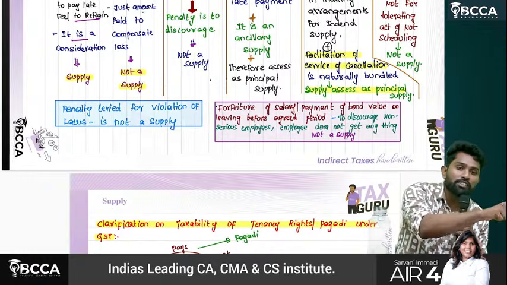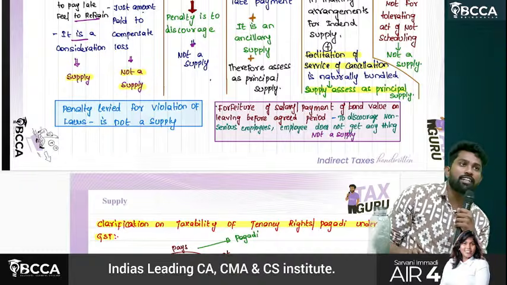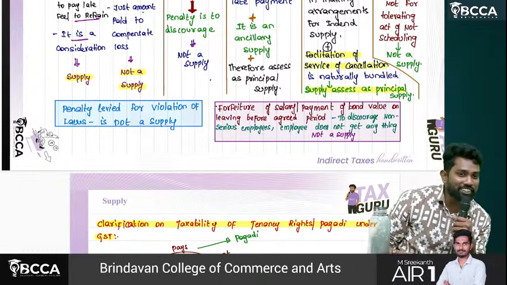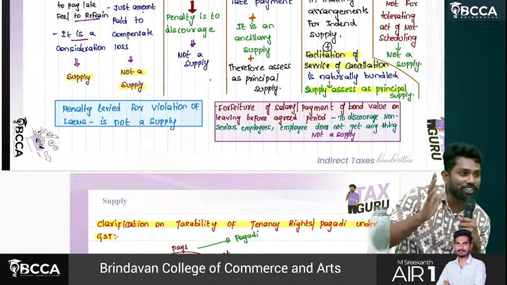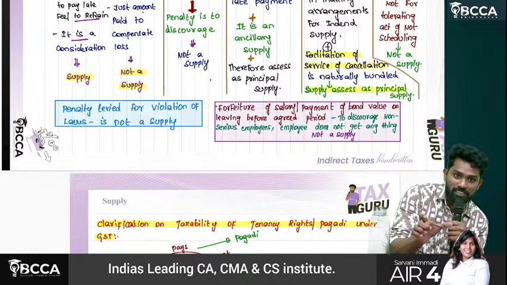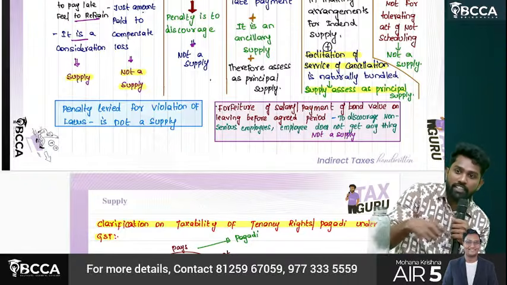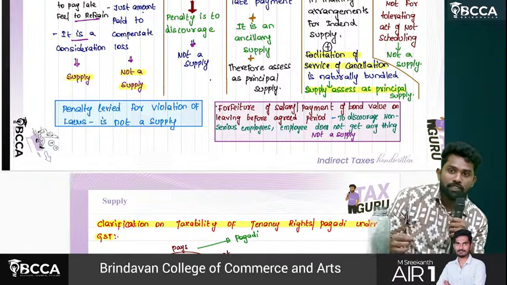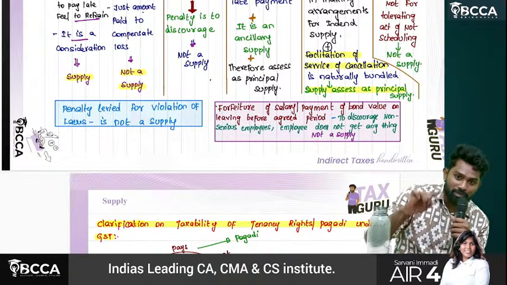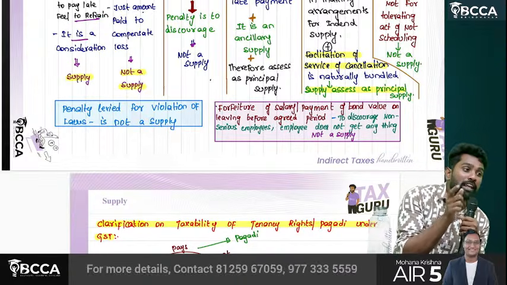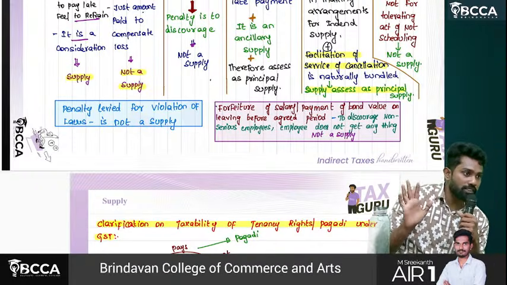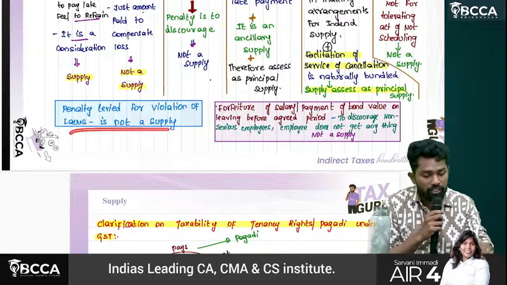So just because he paid the penalty, are the police saying it's okay? You can drink as much water as you want, you can go however you want? Is there any acceptance there? Is there any tolerating of that act? No, there is no tolerating of that act. Then why are they levying the penalty? To discourage him from doing the same thing again. So the penalty levied here is to discourage, not to tolerate. Again, it is also not a supply.